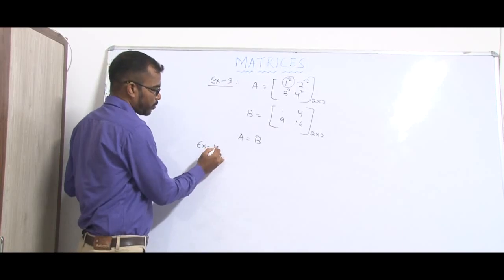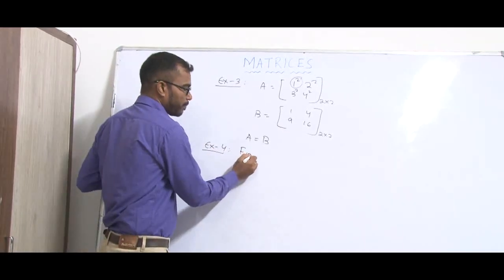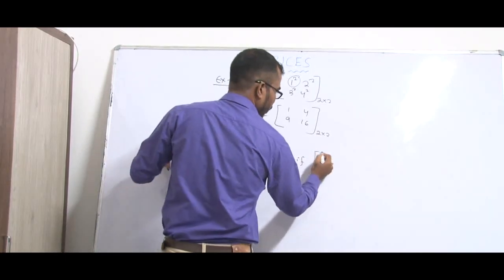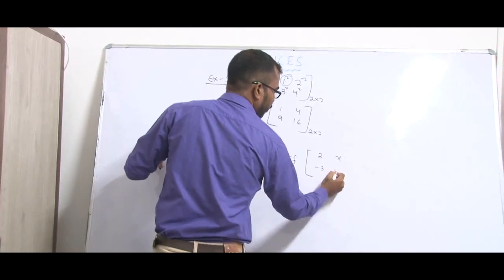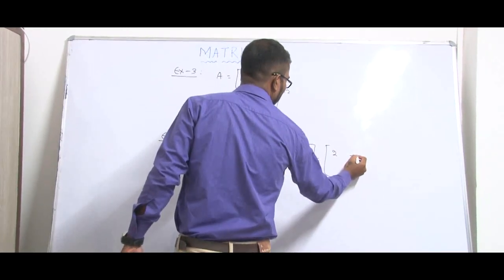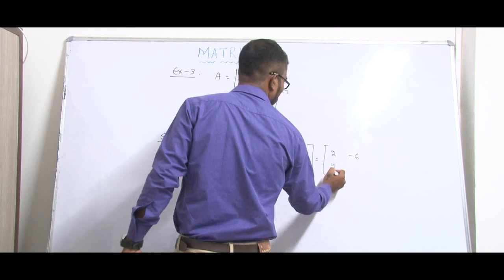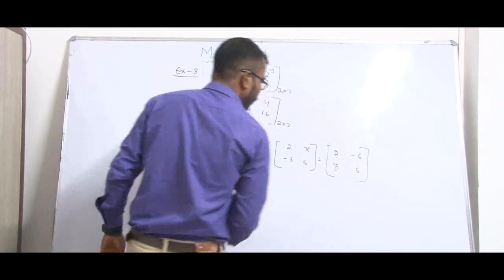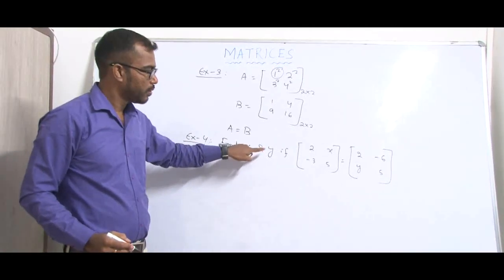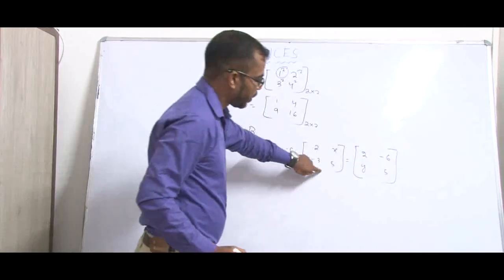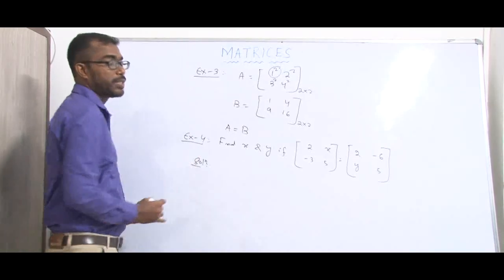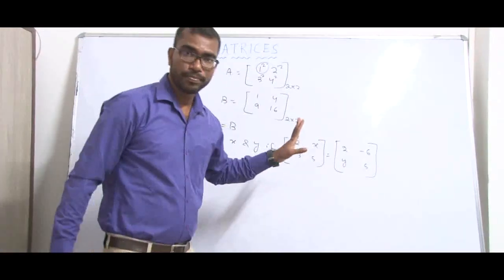Now take another example. Find x and y if the matrix 2, x, minus 3, 5 is equal to 2, minus 6, y, 5. We have to find the values of x and y if the two matrices are equal. Here is the solution. First we ask, are the two matrices equal?